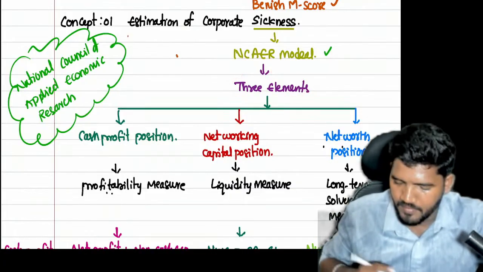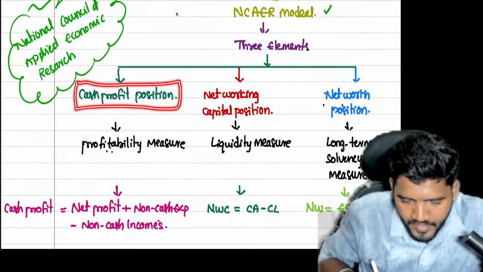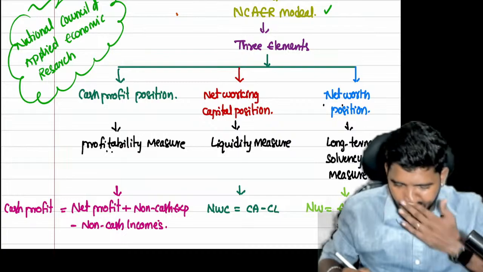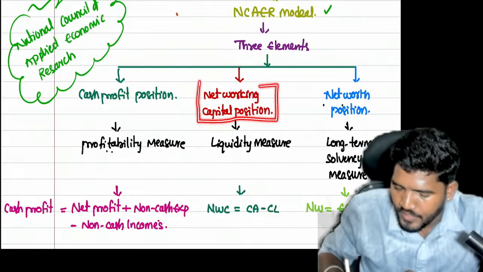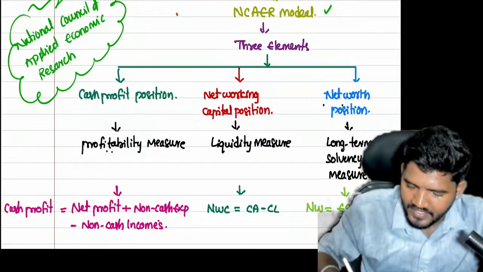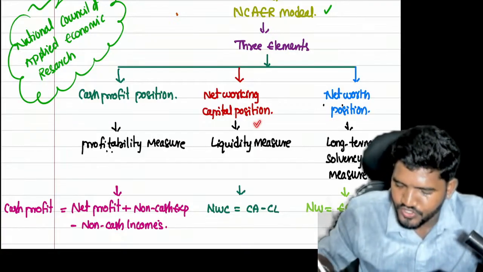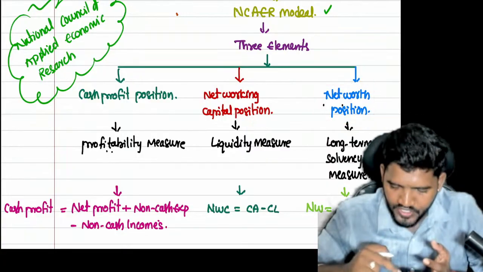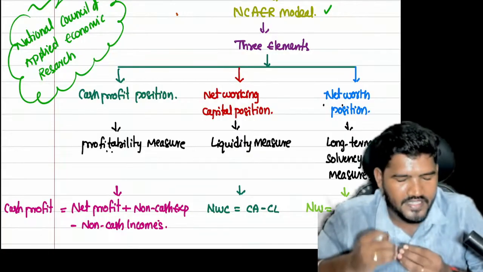The first element is we have to check the cash profit position of the company. First, you have to check what is the cash profit position of the company. Next, you have to check the second element, the net working capital position of the company. After finding the cash profit position and net working capital position, you have to find out the net worth position of the company. If you know the cash profit position, net working capital position and net worth position, you can easily say the decision.